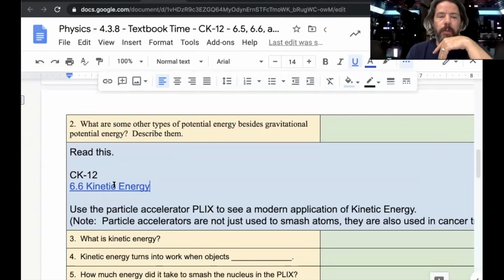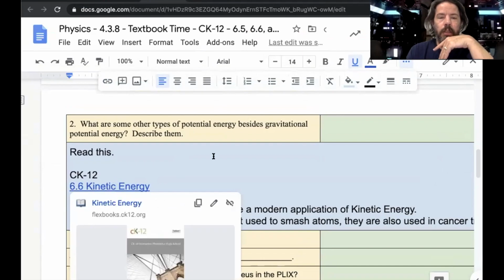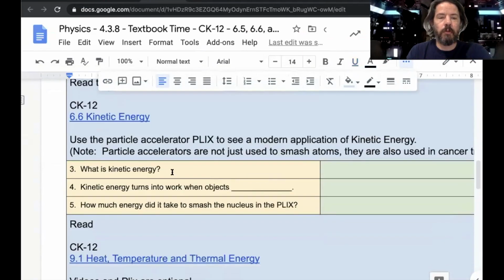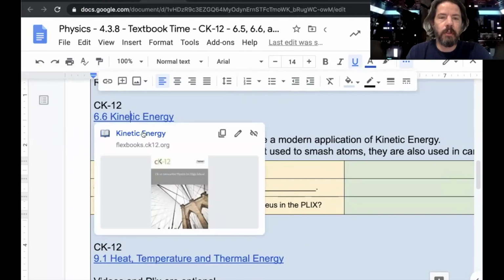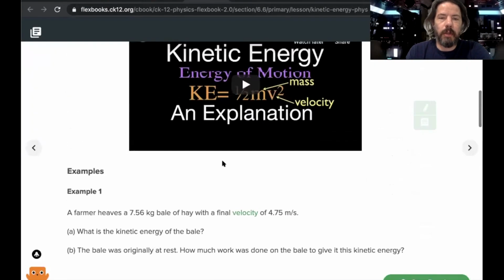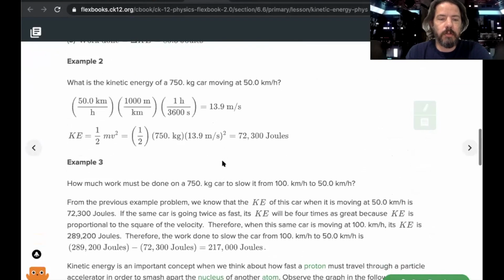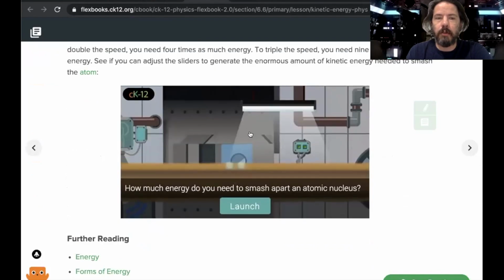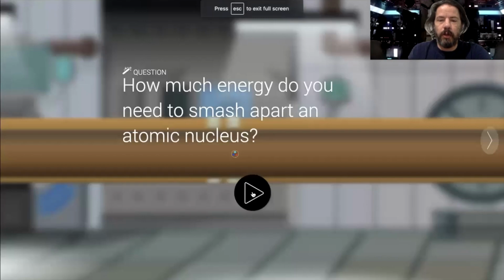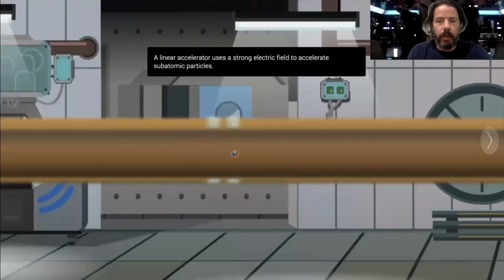So then we're going to talk about kinetic energy, okay? Most of this is going to be a review. What is kinetic energy? Kinetic energy turns into work when objects, so this is just looking for a single word to type in there. But I do want you to play with the Plix on this one. So this one has quite a bit about kinetic energy. The video is pretty informative. But what I really want you to do is go down, read through it, but go down to this Plix. It's a little slow on its playback, but watch and read what it says.